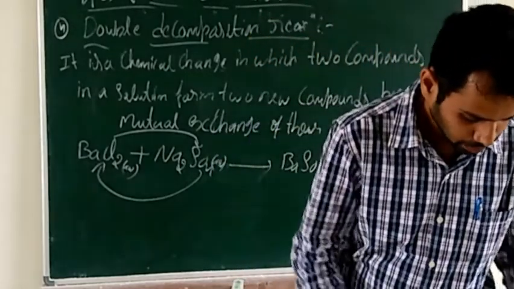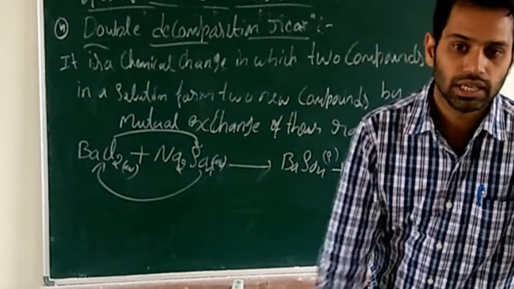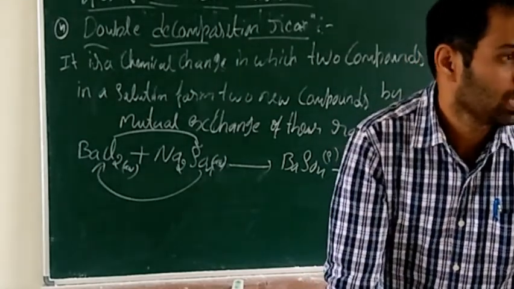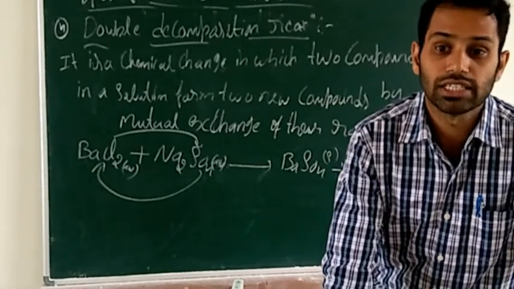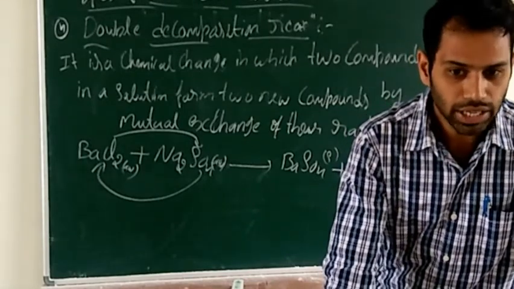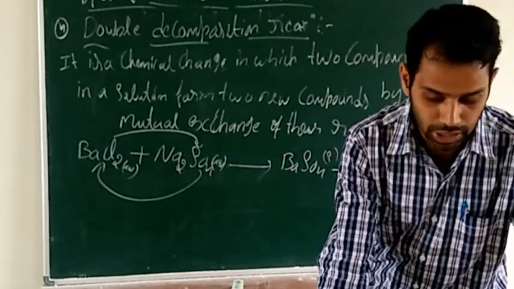And one more thing, in double decomposition reaction, we can see two types. One is the precipitation reaction, another one is the neutralization reaction. Already explained what a precipitation reaction is.